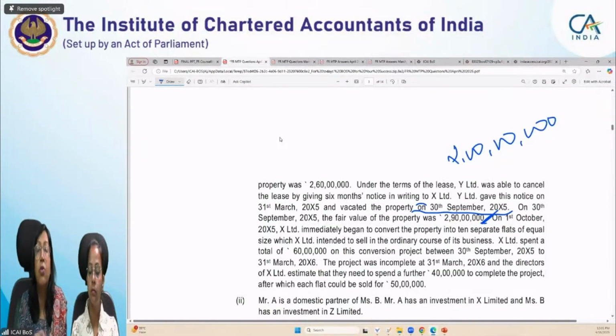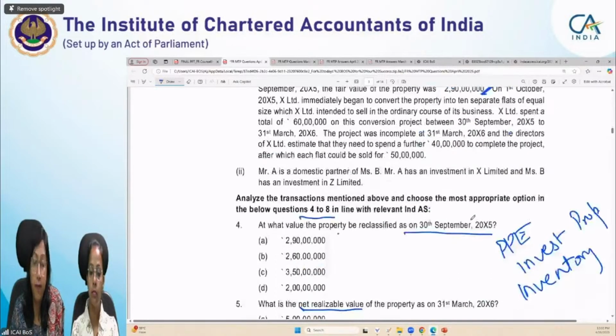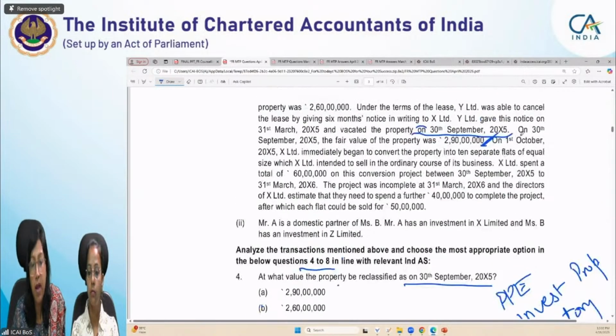Okay. So this is the cost which is going to continue even when the investment property is reclassified from investment property to property, plant and equipment or inventory. So first question, at what value will the property be reclassified on 30th September? It will be 2 crore. Clear, students? Now we are moving to the second part on 1st October.